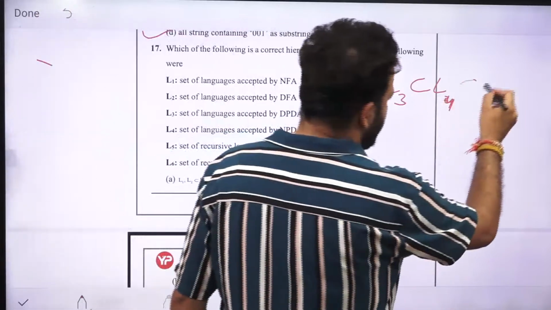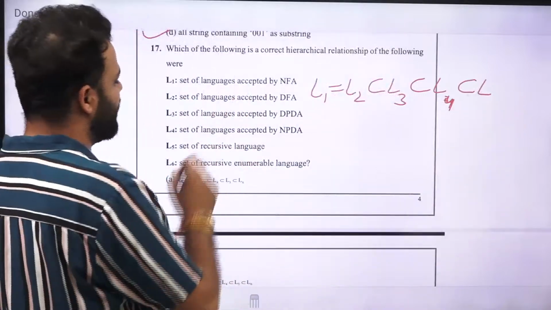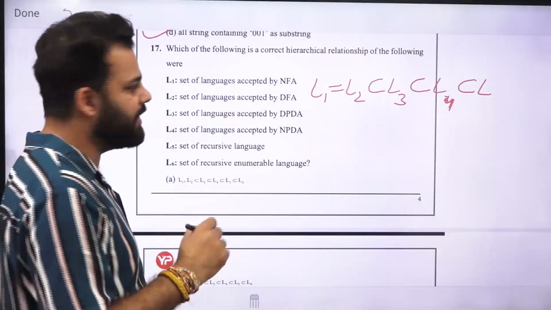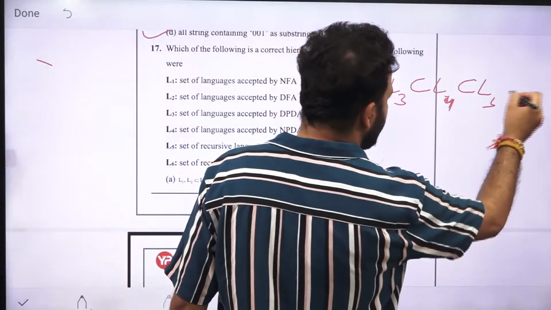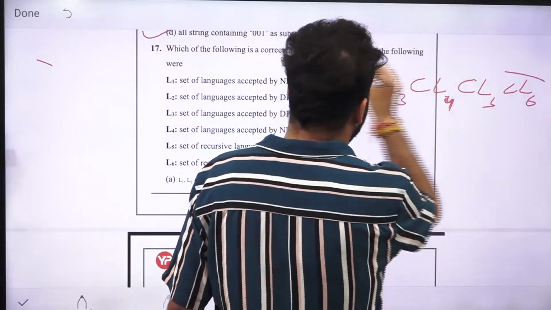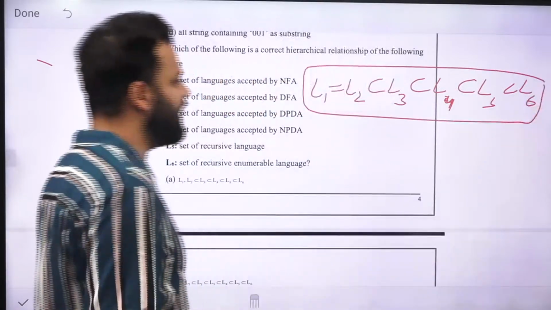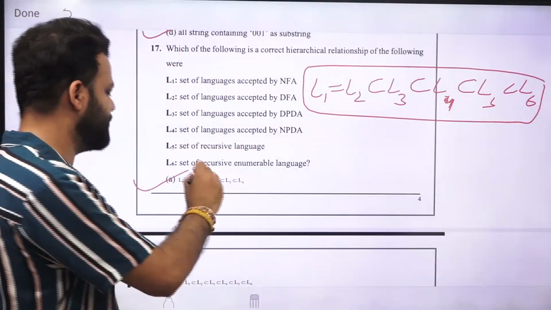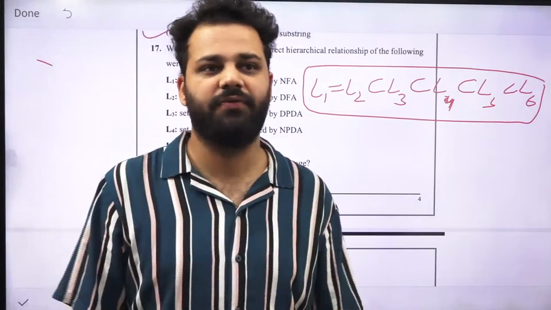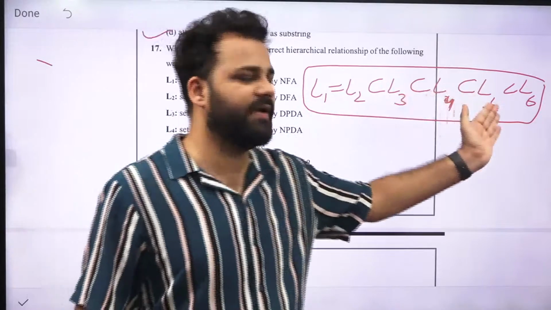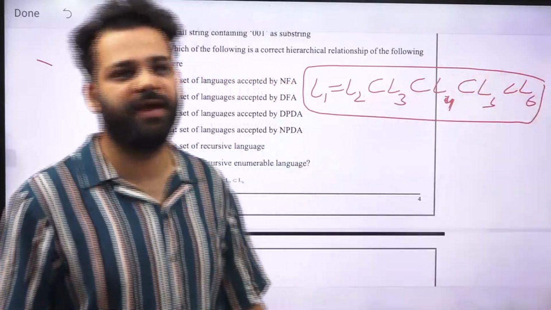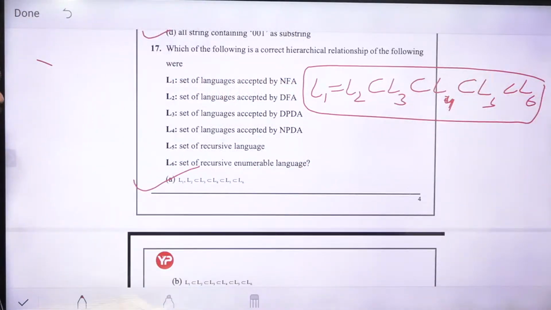Again, the set of recursive languages will be accepted by Turing machines, halting Turing machines actually. And then last is recursively enumerable, which is RE language. So the correct option will be option A for this one. L1 equal to L2, and L3, L4, L5, L6 will be increasing in the number of languages present in them.